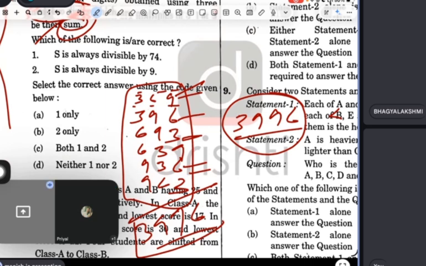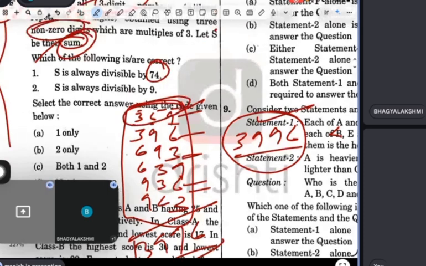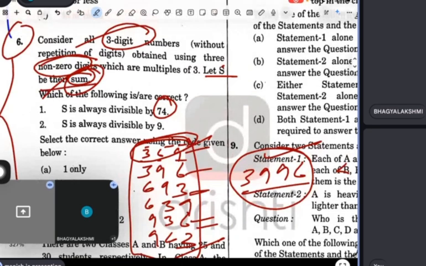Because this number has to be divided by 9. So guys, you know what? This number should be divided by 74, not this number. You guys have misunderstood what the question is saying. Let S be the sum of them. So this number they're talking about actually. That's why I say, guys, understand the question first.